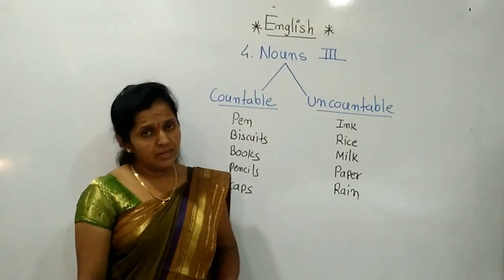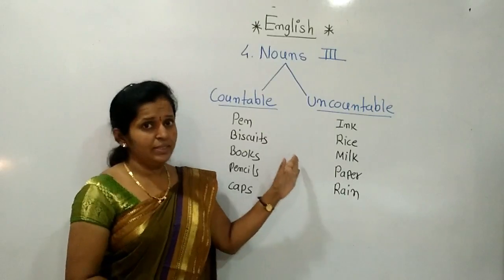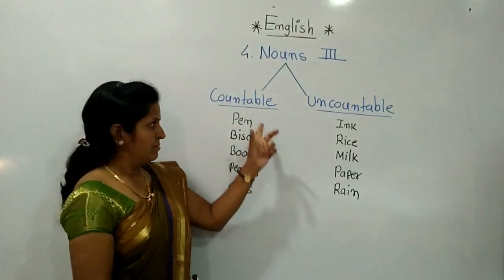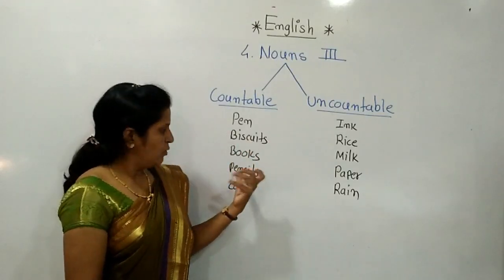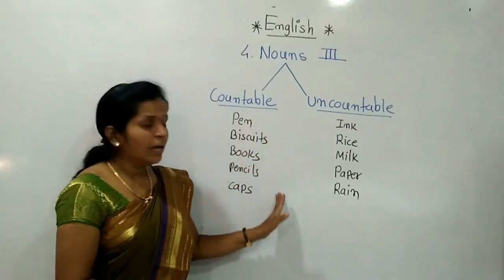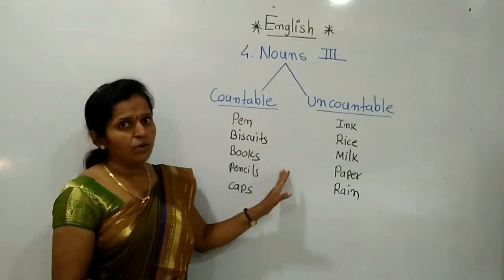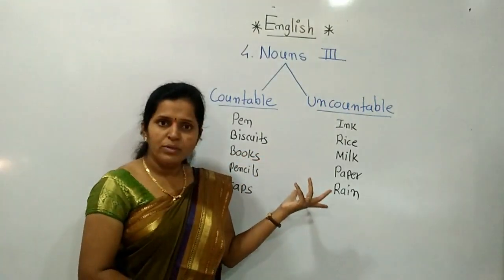Caps. Whenever such a type of example comes in front of us, at that time we can count it. Pen we can count, biscuits we can count, books we can count, pencils, caps. These all things are countable, we can count. But whenever ink, how can we count the ink?